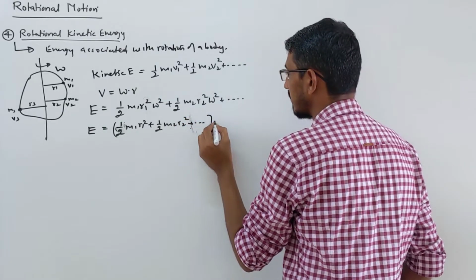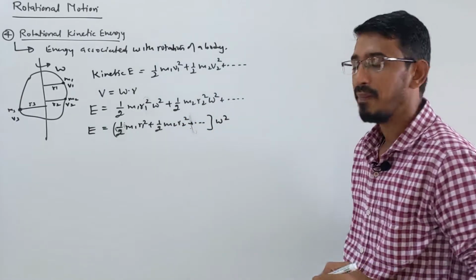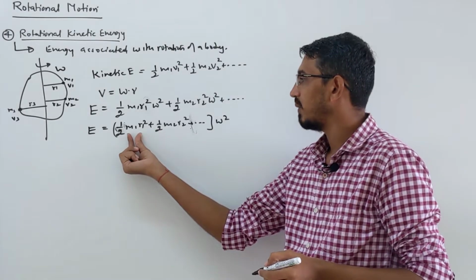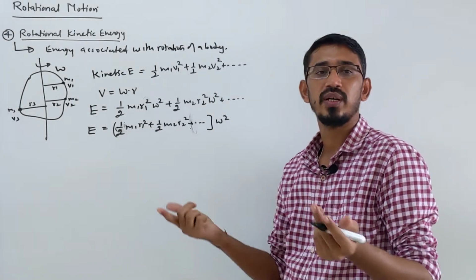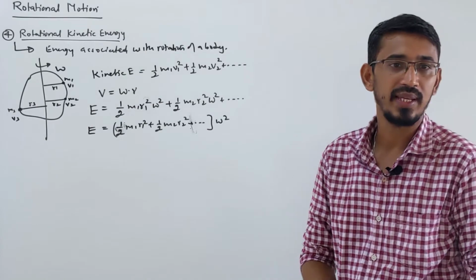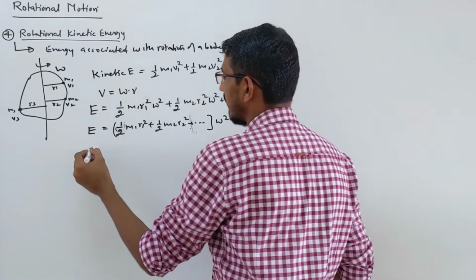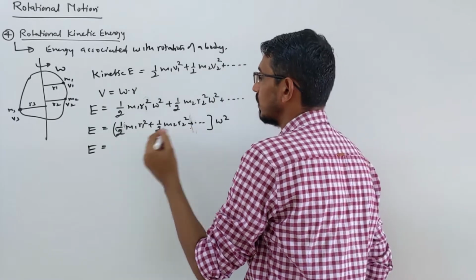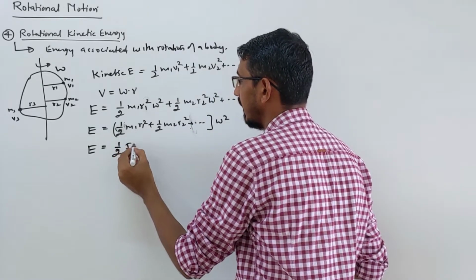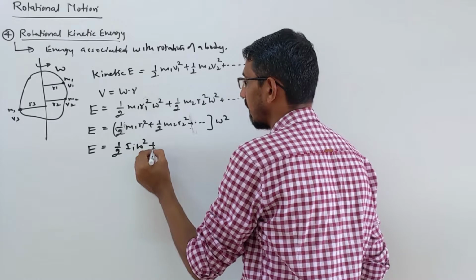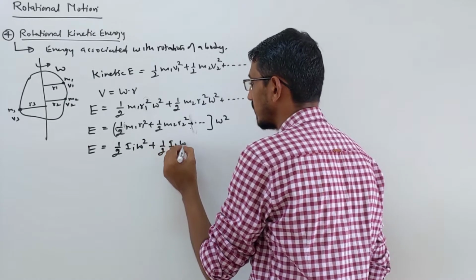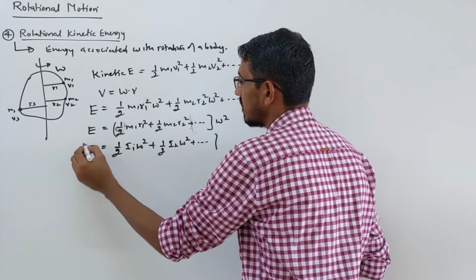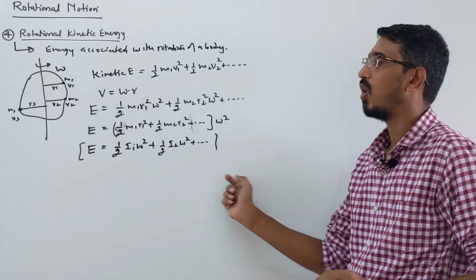Omega square we took common. So what is m1 r1 square, m2 r2 square? mr square is simply the moment of inertia of a point mass. So the answer simply becomes, suppose this is I1 and this is I2, half I1 omega square plus half I2 omega square. This is simply the rotational kinetic energy of all the particles.